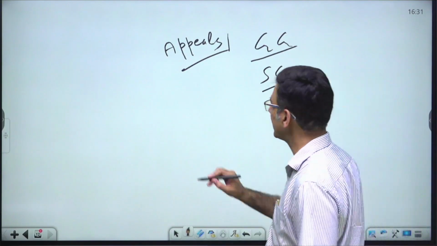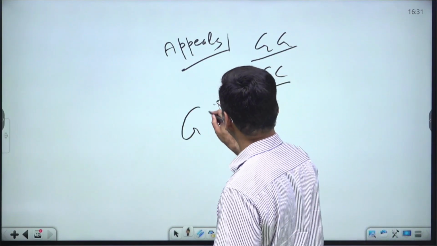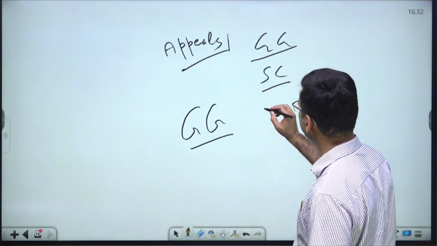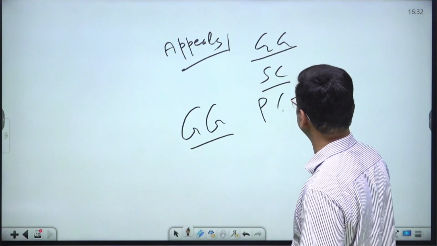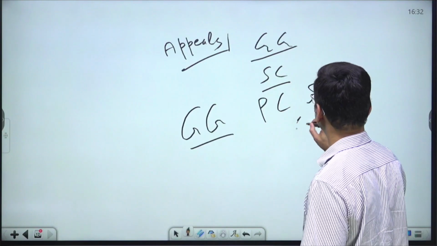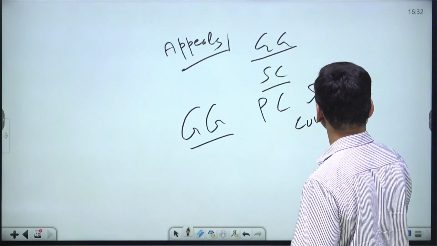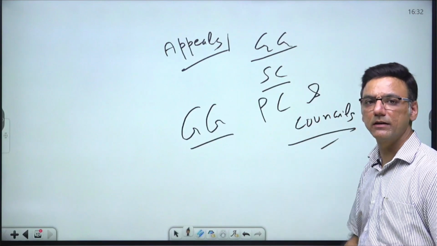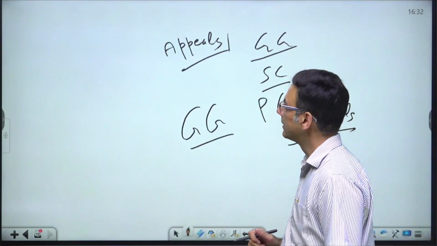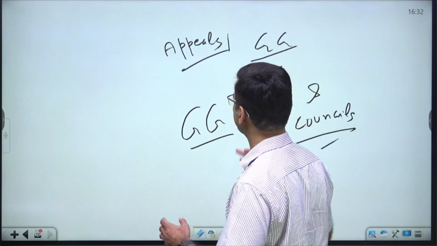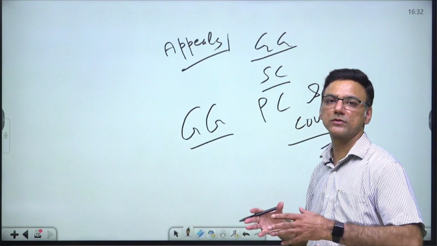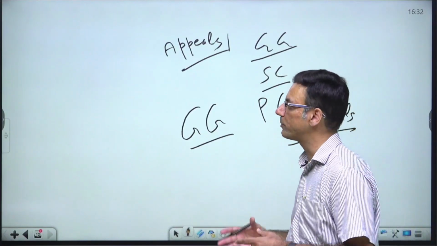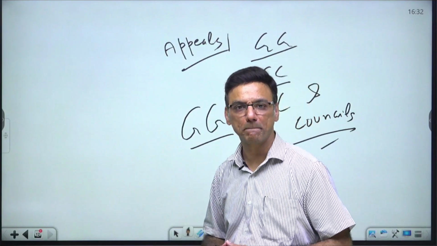And lastly, the Governor General was given the authority to frame regulations for the provincial courts and the councils. So, it is evident from this act that as compared to the Supreme Court, the Governor General was made much more powerful.